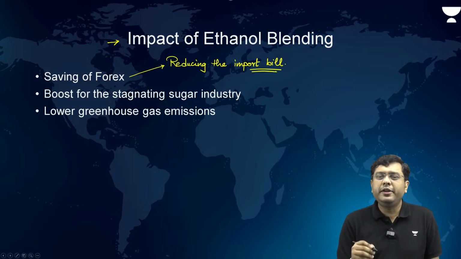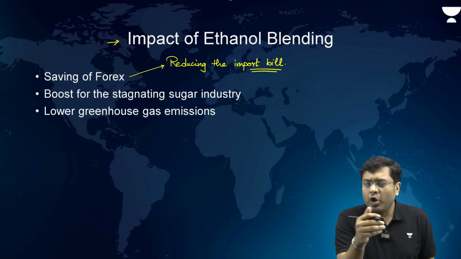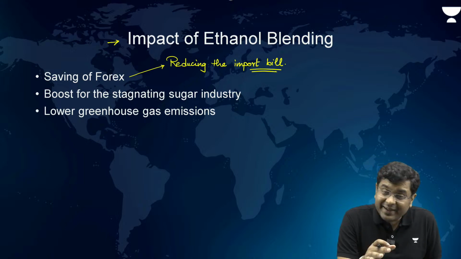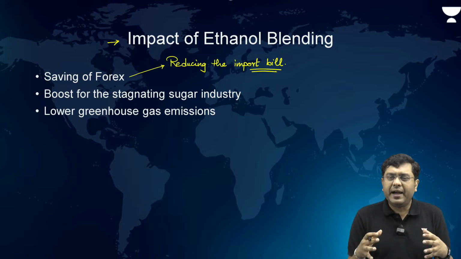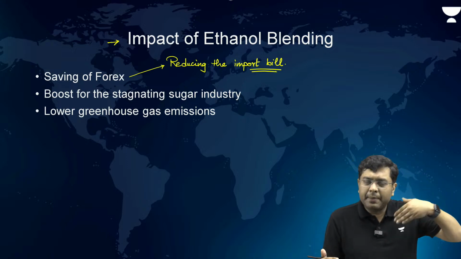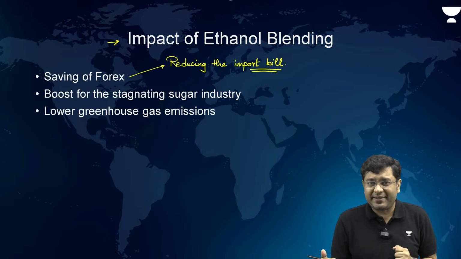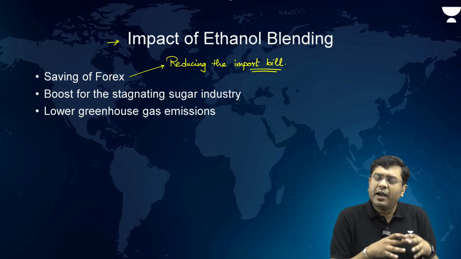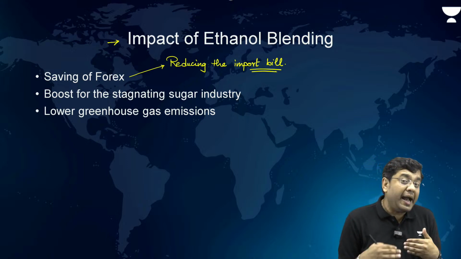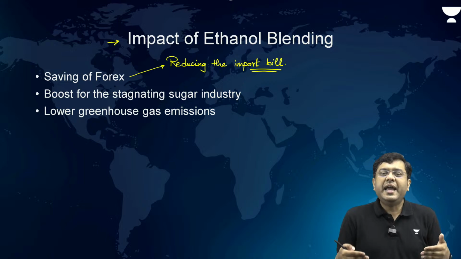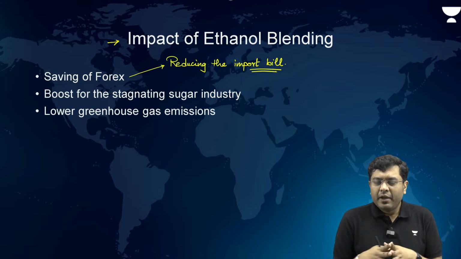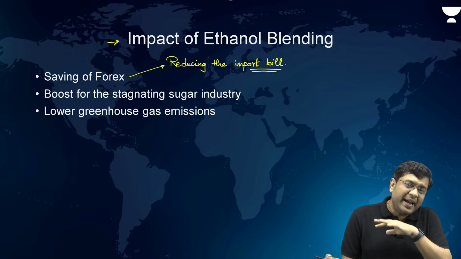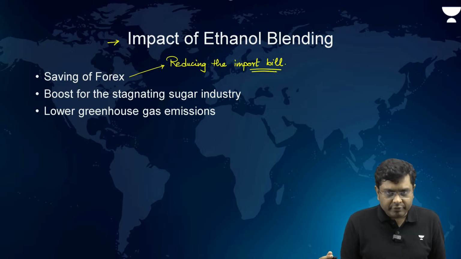Then, a boost for the stagnating sugar industry. Now, India, along with Brazil, is amongst the largest producers of sugar across the world. As a consequence, our production is so high that not all of it is able to be exported or utilized in the domestic sector. Due to which you have massive stockpiles across the country, and the sugarcane farmers are not paid in a timely manner, which is leading to distress at the farm level, distress for the sugar mills as well, and the entire sector is not doing well enough.